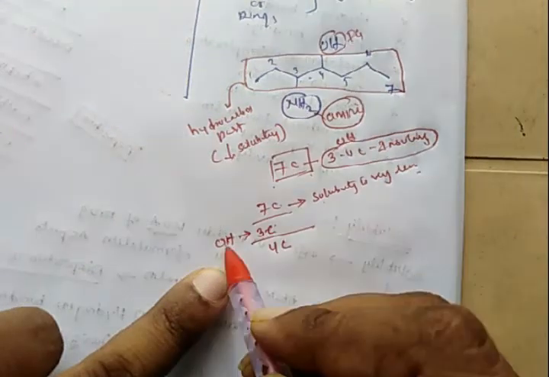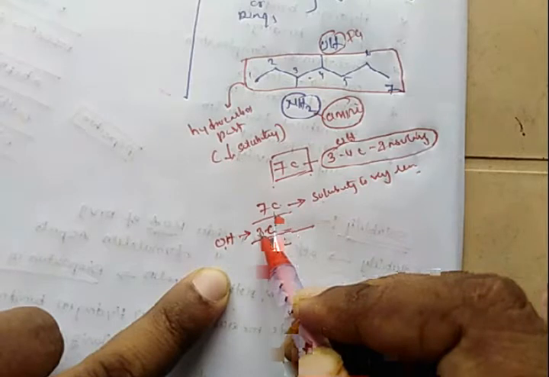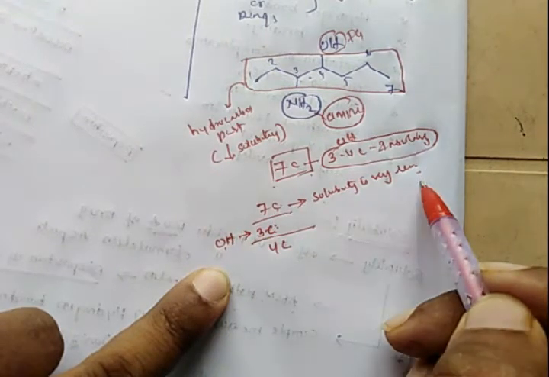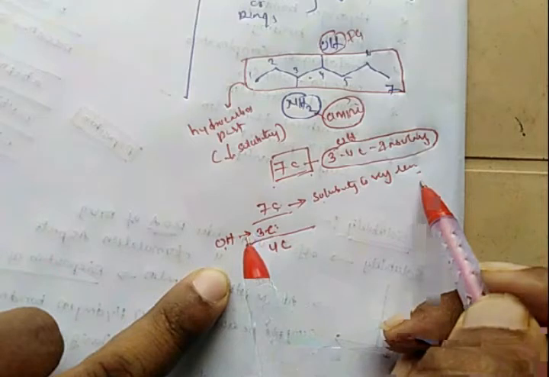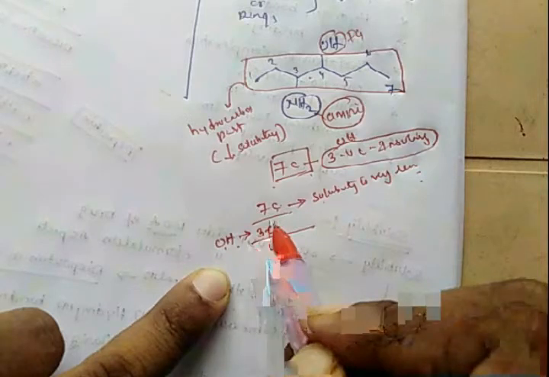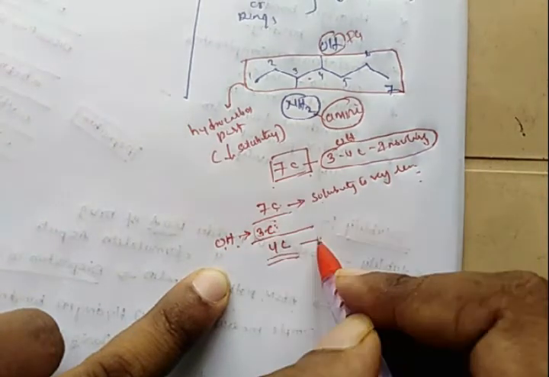Whenever an OH group is introduced, it kills 3 carbons' insolubility-causing effect on the molecule. These 7 carbons are responsible for the insolubility nature of the molecule. Whenever an OH group is added, it decreases the insolubility-causing effect of 3 of these carbons, so the insolubility is due to only 4 carbons. So the solubility increases.